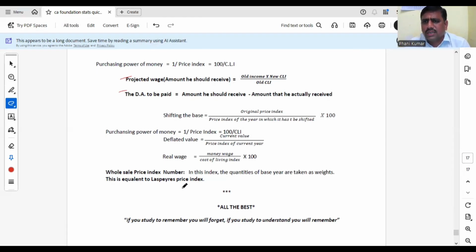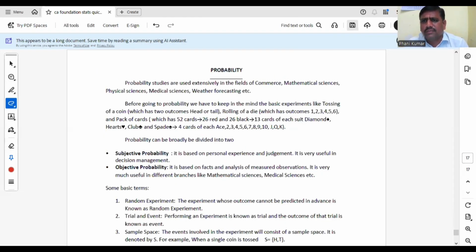Okay, please concentrate. Next I will move on to probability, and next theoretical distributions. So next we will move on to probability. Okay. So what is meant by probability?